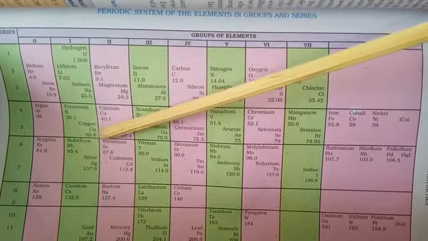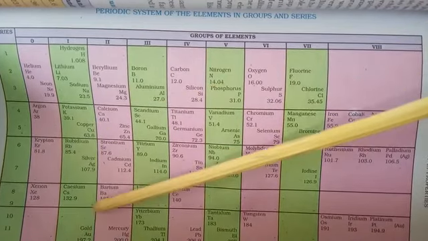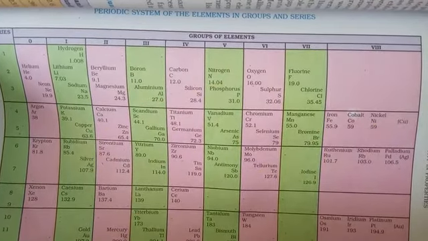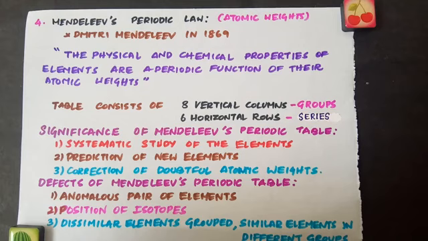Now see, lithium, potassium, rubidium, cesium, along with that gold is grouped here. But gold has different properties when compared to lithium, sodium and potassium. So Mendeleev could not explain such an arrangement. So Mendeleev's periodic table was not 100% successful, but yet it was used.